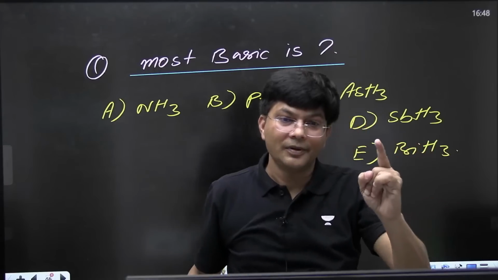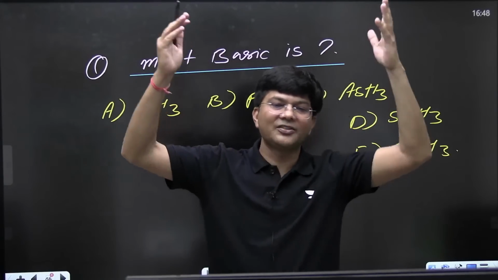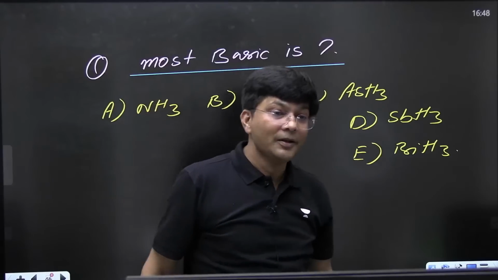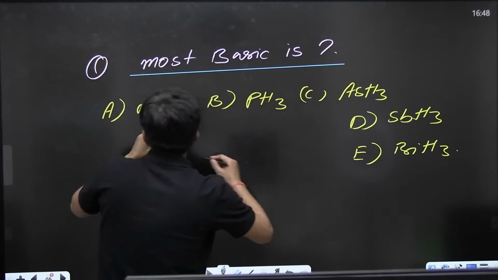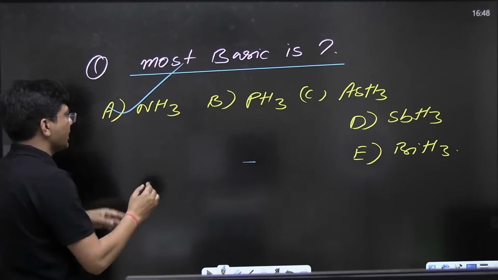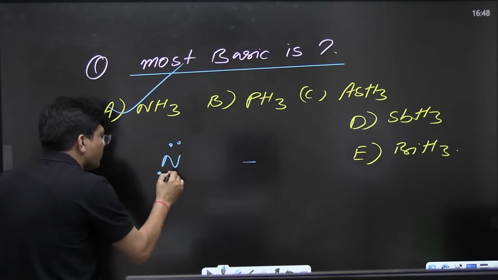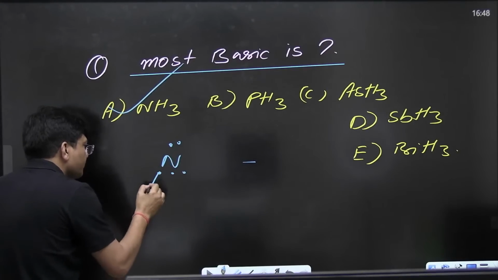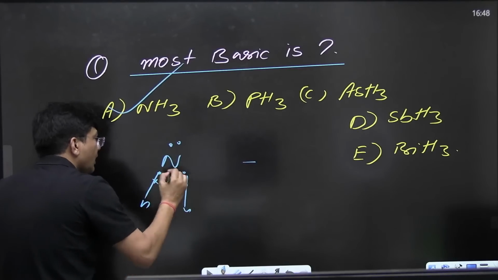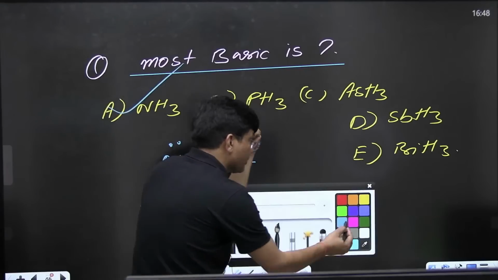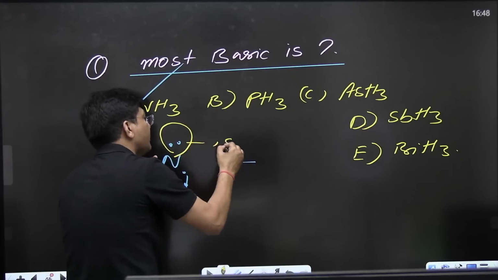Ammonia. Okay, that's fantastic. Ammonia is the correct answer. See why. These electrons and these electrons are very, very near. And most important thing, in ammonia, these electrons are sp3 hybridized.